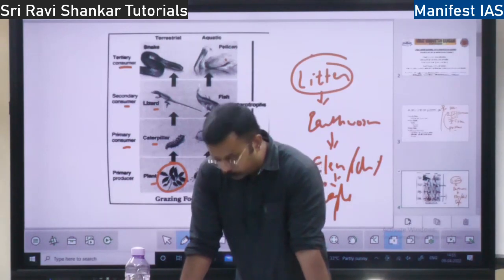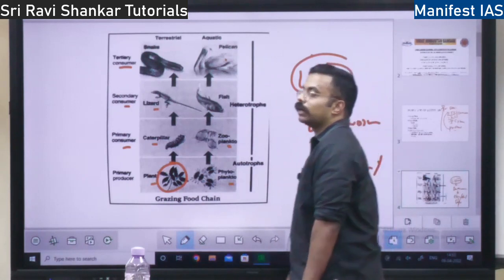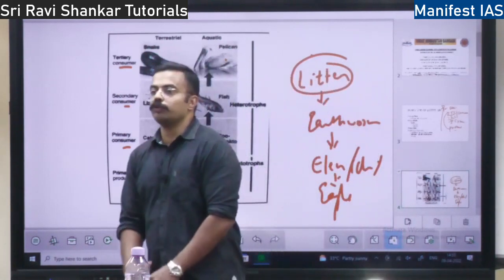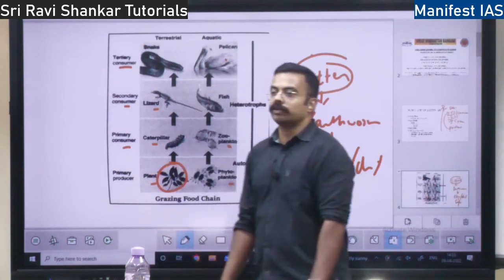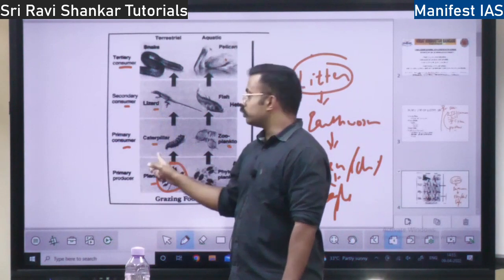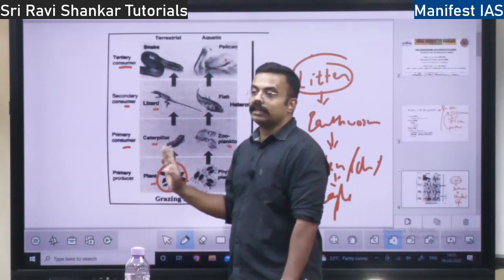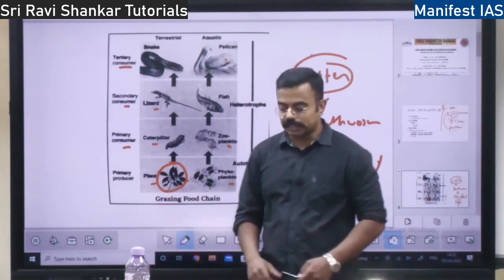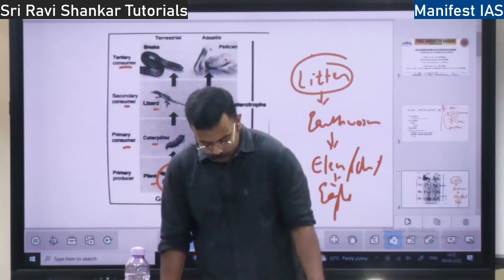Next, we will be progressing towards the concept of food web. When you look at the ecosystem, do you find that these plants are always eaten by the caterpillar? No, right? Something else also might eat. Caterpillar may be eaten by lizard, also by snake directly, also by some other animal, right? So there is a complex interaction. I have told you already. It is called the food web, the web of food, right?